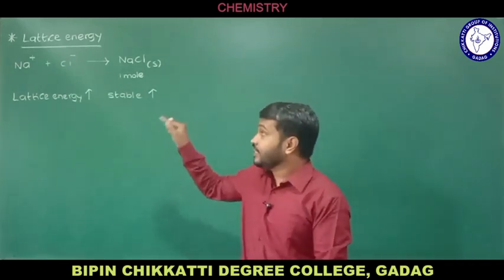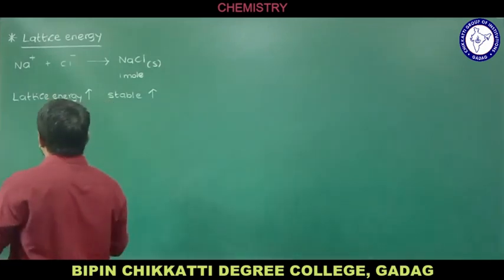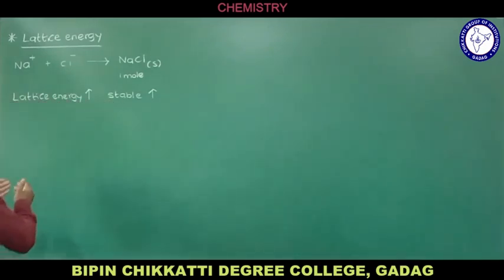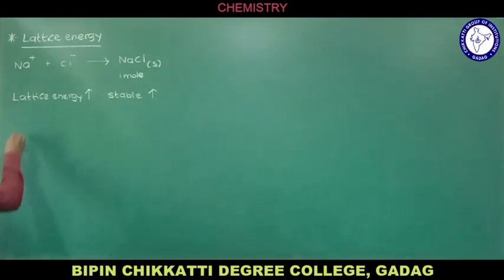And if the lattice energy should be high, then what are the two conditions? When the ions combine, you are going to get an ionic compound where the lattice energy should be high. The first one is, we need a small ionic size.